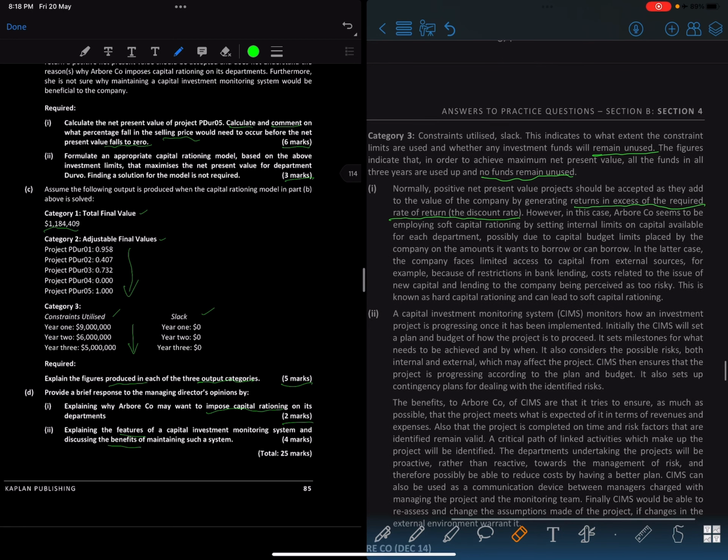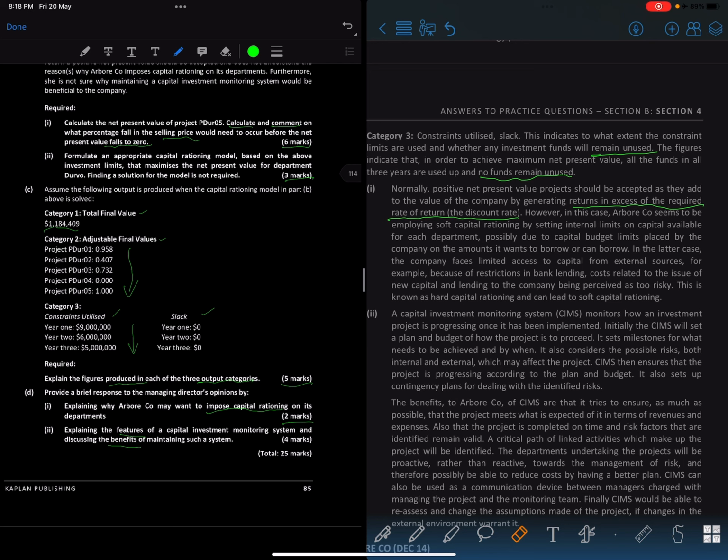However, in this case, Arbor seems to be employing soft capital rationing by setting internal limits. Even I had forgotten about this point, but it's reminded me. Soft capital rationing, okay? It's soft, not hard. Hard is basically from external sources. So soft is an internal limit: the capital available for each department, possibly due to capital budget limits placed by the company on the amounts it wants to borrow or can borrow. It does not want to borrow, that's why it wants to put an internal limit.